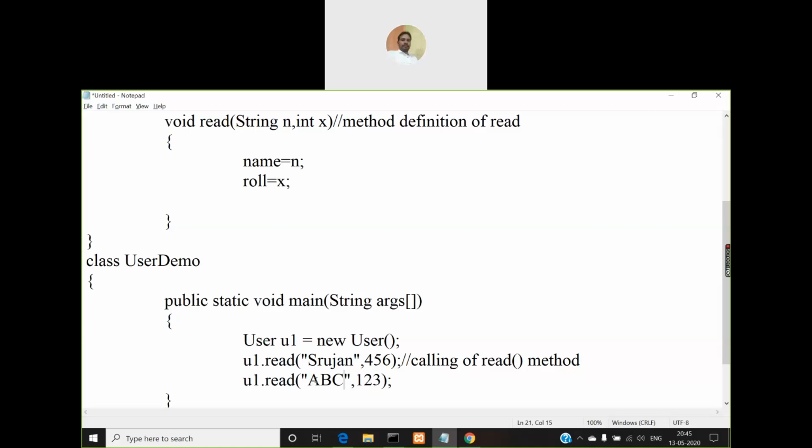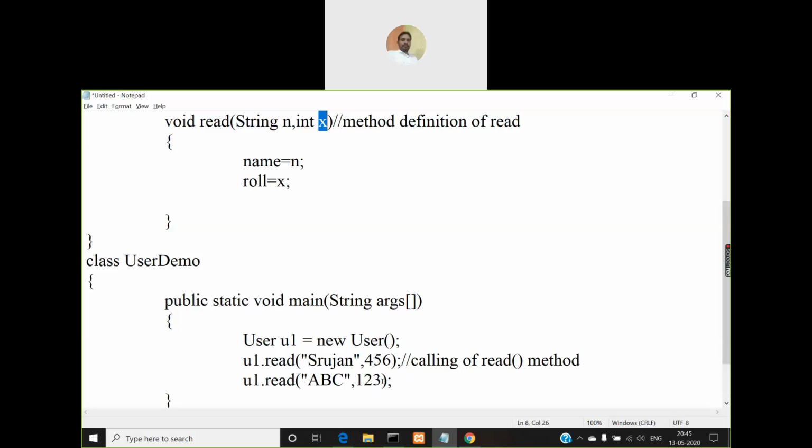So this time when you call this read method, what is going to happen? ABC will be copied into n, 123 will be copied into x. So the same n, if it is assigned to name, name will now have ABC, and roll will have 123. Earlier it was Srujan and 456. Now with this statement it will be changed to ABC and 123 respectively.